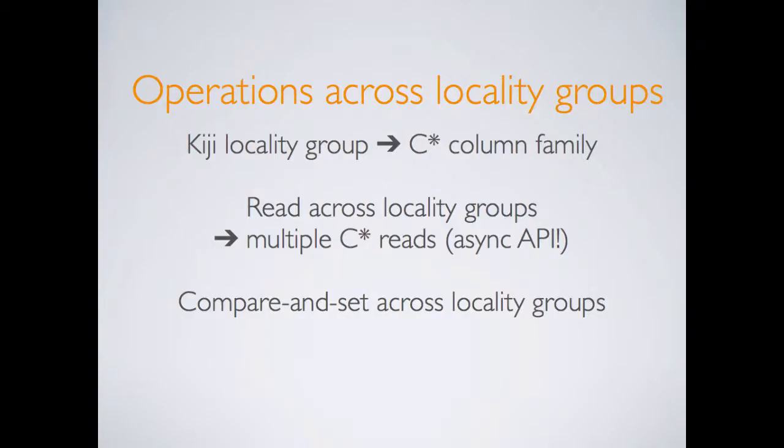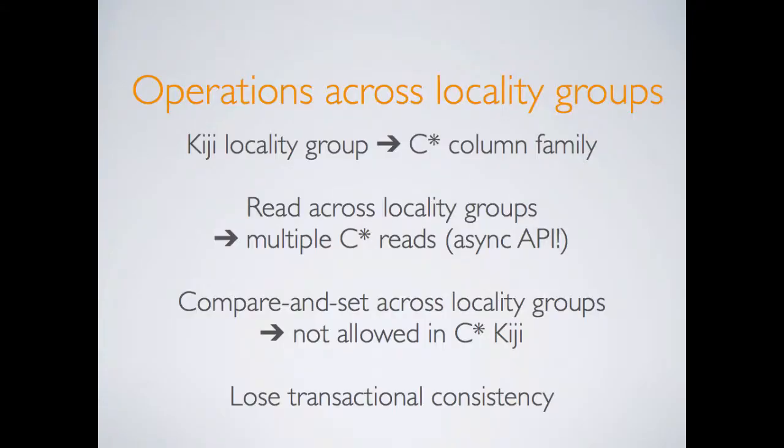Another thing that was pretty tricky is compare-and-sets across locality groups. The HBase-based version of Kiji allows these. I'd say if you're using this in your application, you probably need to design your application differently. But we supported these in the HBase-based version of Kiji. We just weren't able to allow them in the Cassandra version.